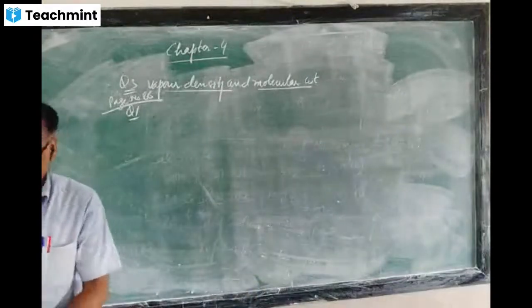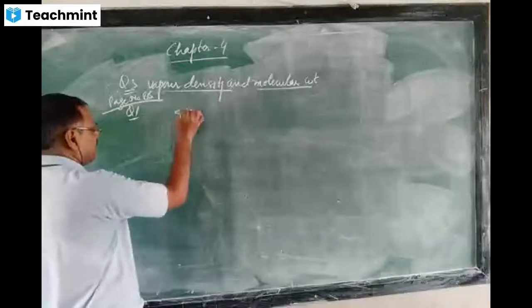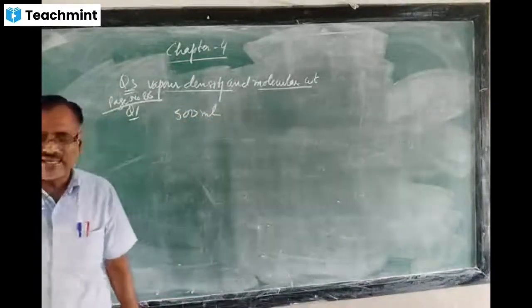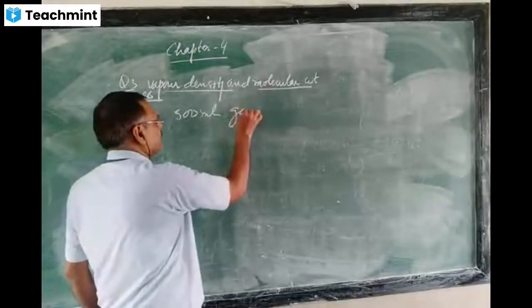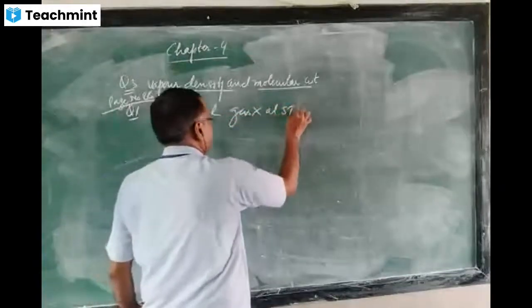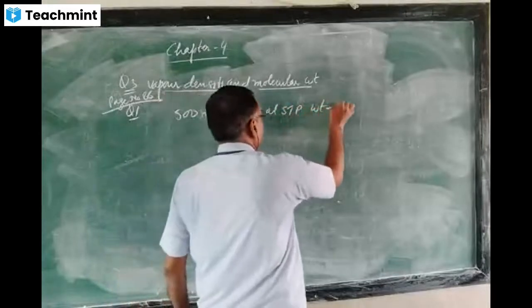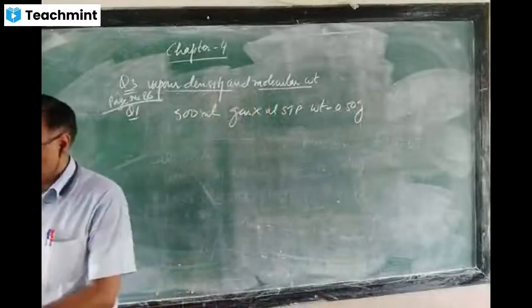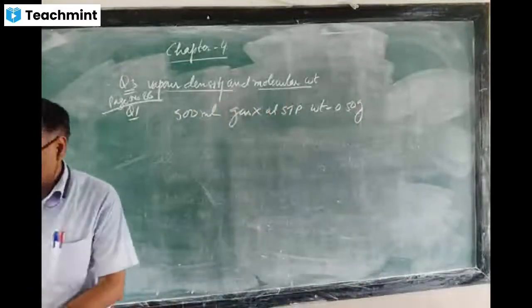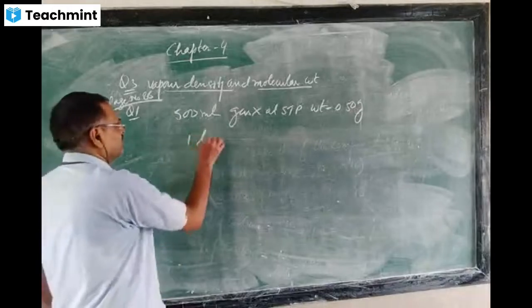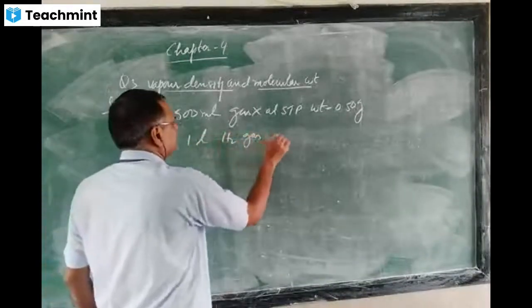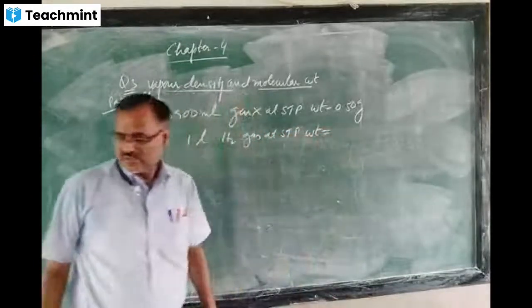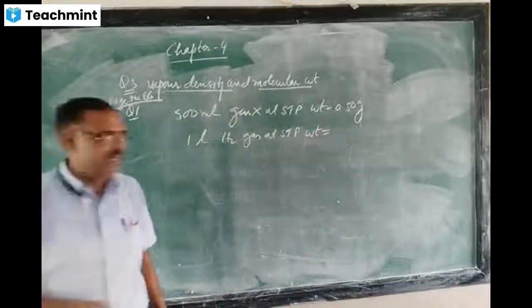Just see what is given: 500 ml of gas X at STP, the weight is given, 0.50 gram. Then 1 liter of hydrogen gas at STP, the weight is given, 0.09.